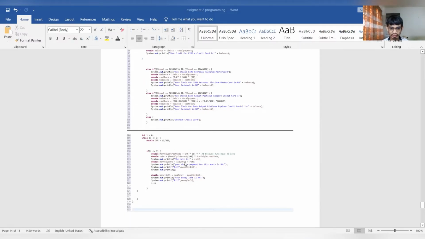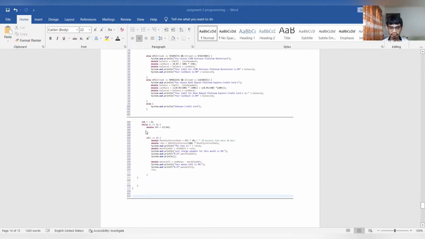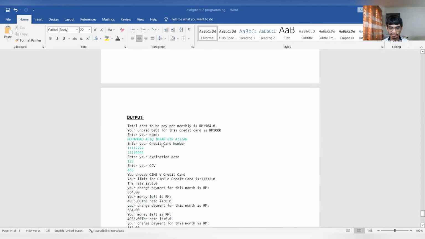You will calculate monthly rate equals DPR times 30, monthly interest per 100, and you will get monthly gap. Again, monthly money left equals new money minus monthly gap, and you get money left. And the I++ to pass the I. This is the output.